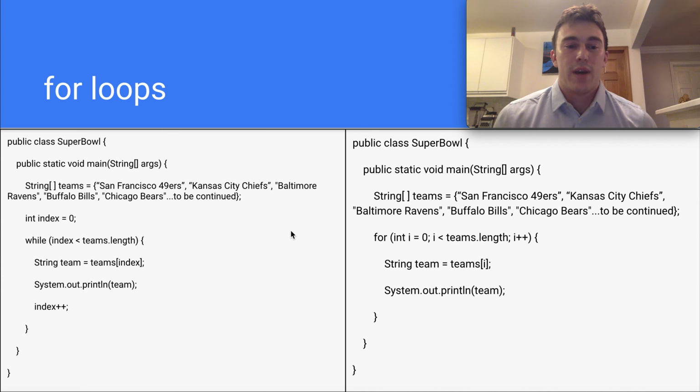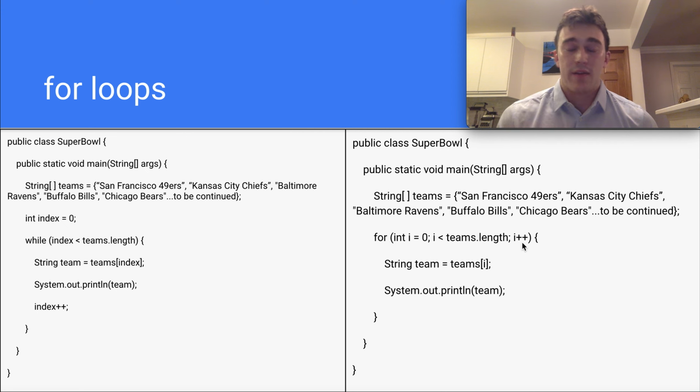So on the left here, we have our while loop from earlier. Looks great, still works. On the right, we have our for loop. So we're initializing a variable i to 0. It works in a similar way to the index for the while loop. And then we want to execute our for loop while that index i is less than teams.length.